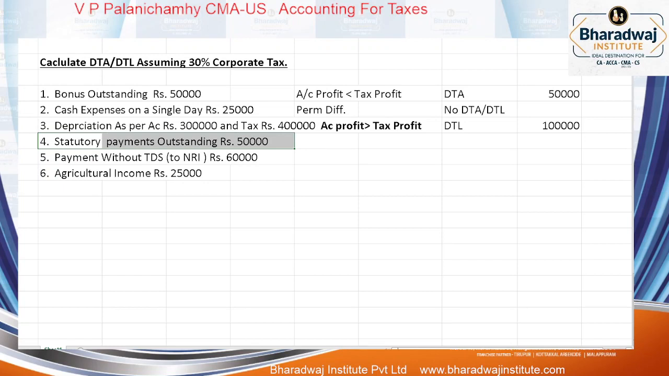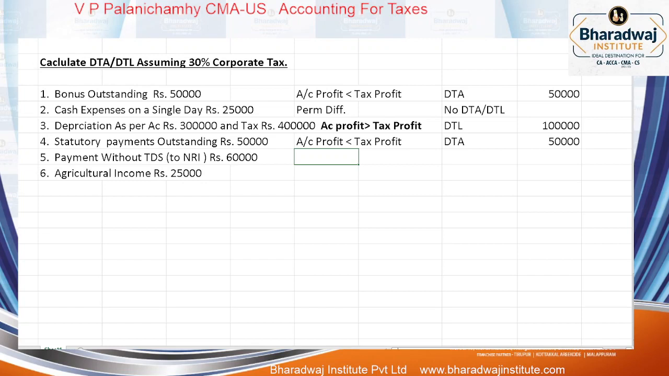Statutory payments outstanding. This is claimed in accounts. Even statutory payments outstanding is claimed in accounts, like interest payable, usage of railway assets payable. Everything we claim in accounts on accrual basis. In tax it can be claimed only on what basis? Payment basis. This will result in accounting profit less than tax profit. This becomes what? Deferred tax asset item. How much amount? 50,000. Payment without TDS to an NRI. How much percent is disallowed? Local payment, 30% disallowed. Abroad payment, 100% disallowed. Wait. Can this be claimed later?